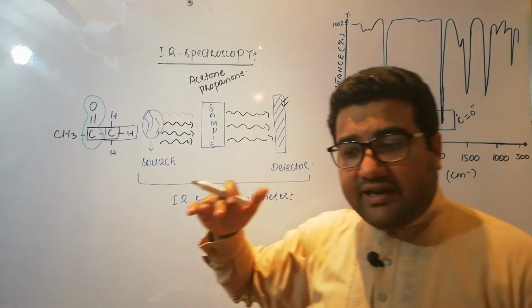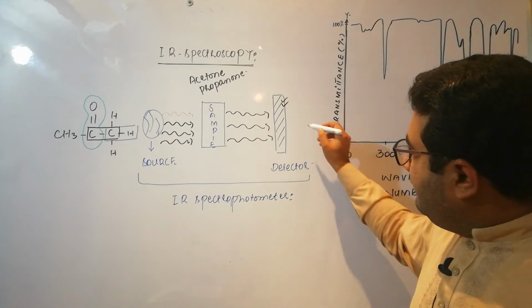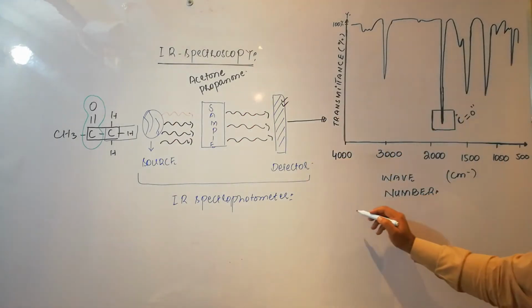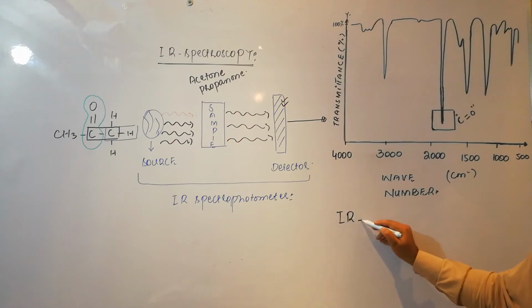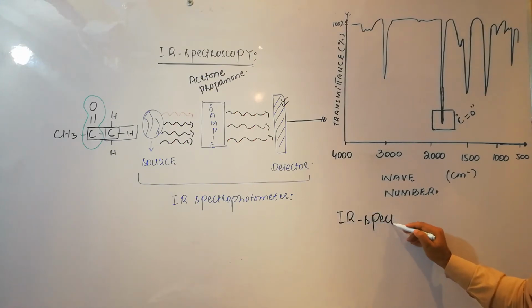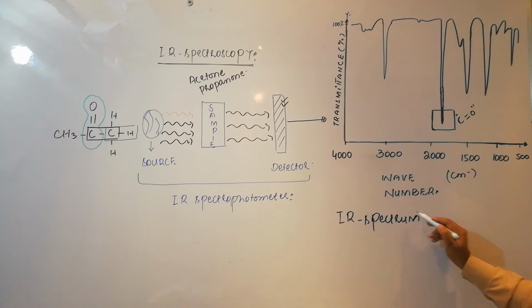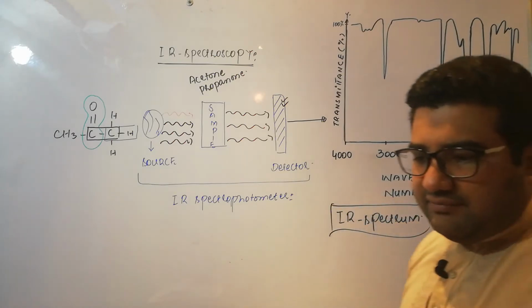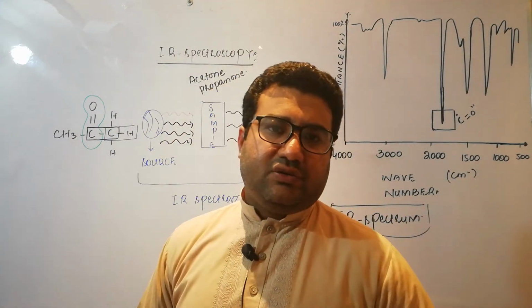And then what will the detector do? It will make a graph. And this graph is called the IR spectrum. Because our sample was acetone, this IR spectrum specifically belongs to the acetone or propanone.